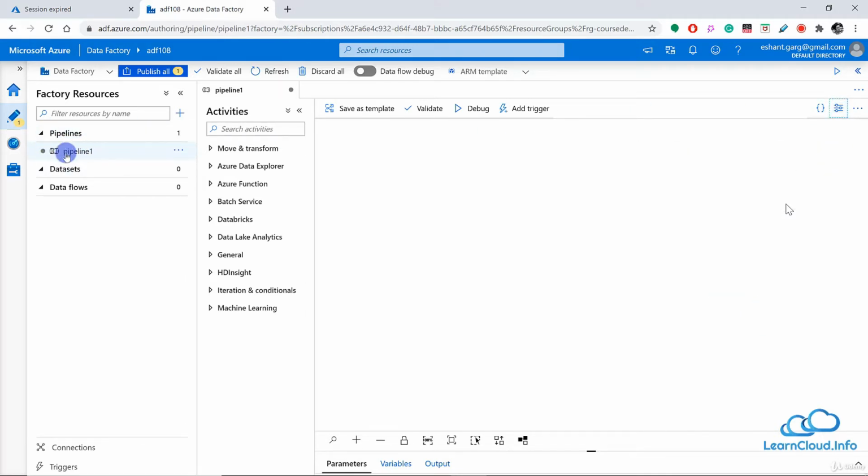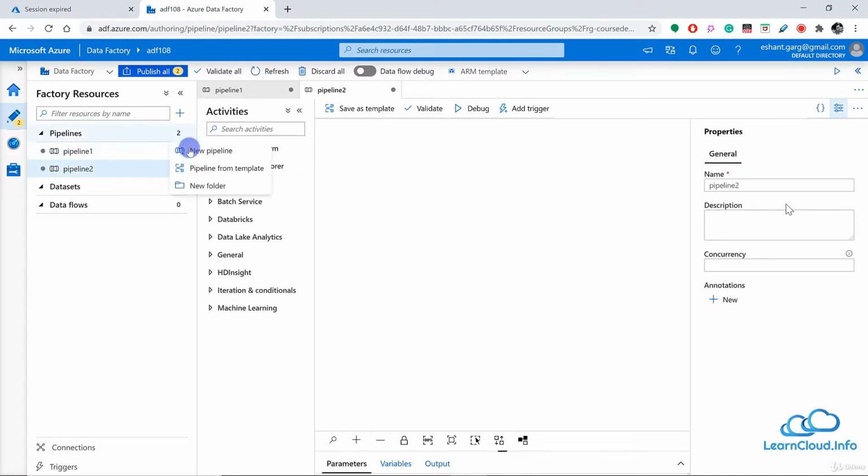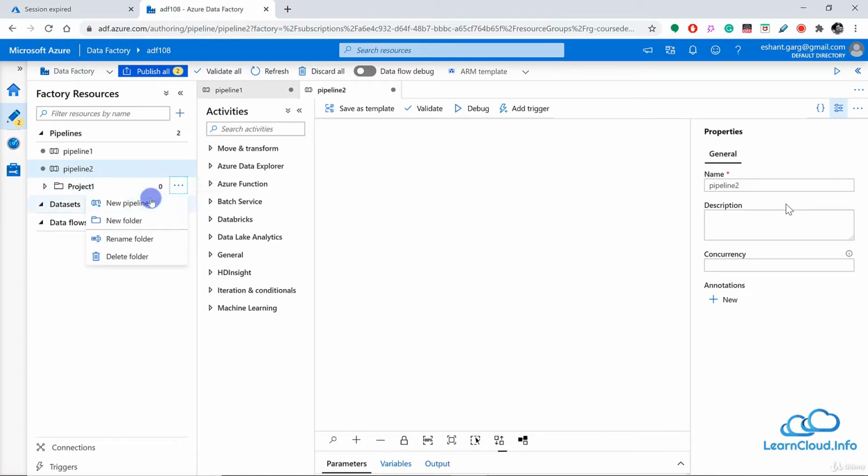And this is the area where you will be creating a pipeline, and you can create more than one pipeline at a time. And not only that, you can actually create a folder here. And within this folder, so for example, I can say project 1, and my pipelines related to this project I can create within this folder.